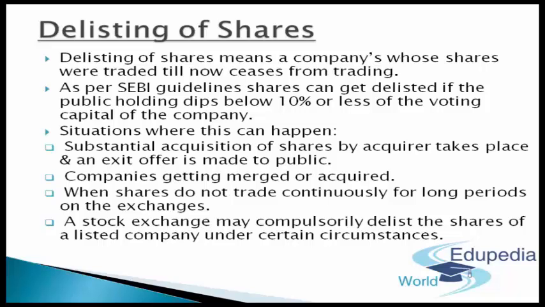So that's how delisting of shares happens, where the main and primary reason could be the lack of public holding, below 10% of the total voting capital of the company. In such cases, the free float market capitalization, that is apart from the permanent promoter holding, will be less than 10% of the capital. So that's how delisting of shares actually happens, guys.